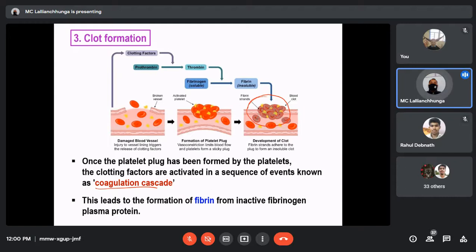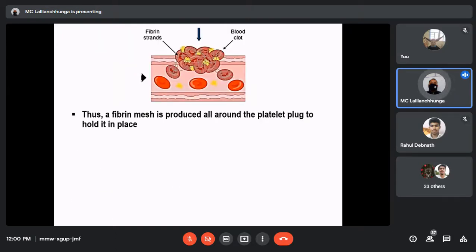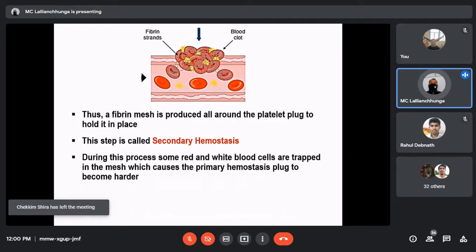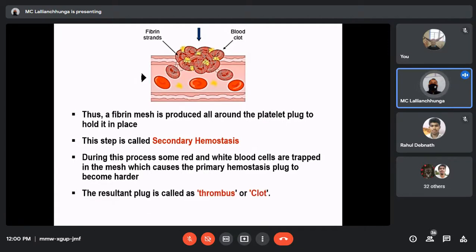As I told you, in many cases when bleeding is very small, the platelet plug is sufficient and coagulation may not be required. But in many cases, when there is injury, coagulation is very much essential. Thus a fibrin mesh is produced all around the platelet plug to hold it in place. This step is called secondary hemostasis. During this process, some red and white blood cells are trapped in the mesh, which causes the primary hemostasis plug to become harder. The resultant plug is called a thrombus or clot. We can say this is the blood clot or the thrombus.